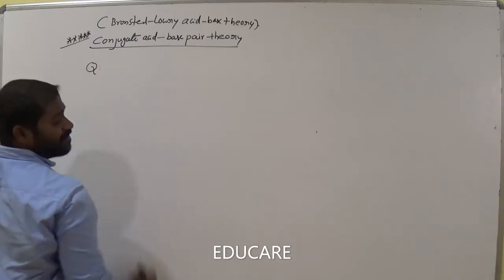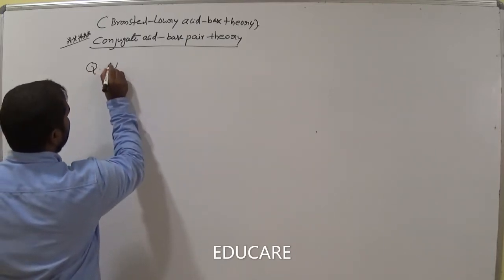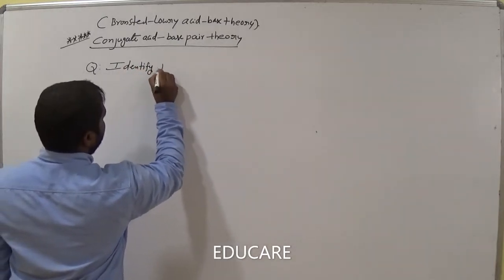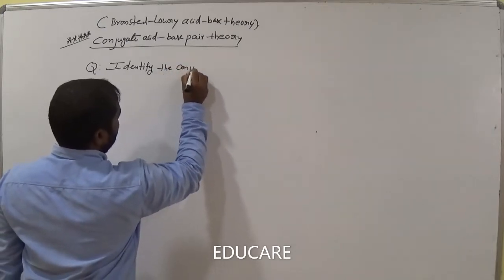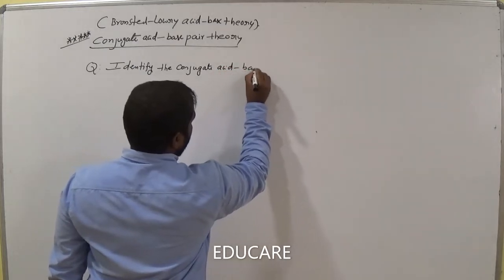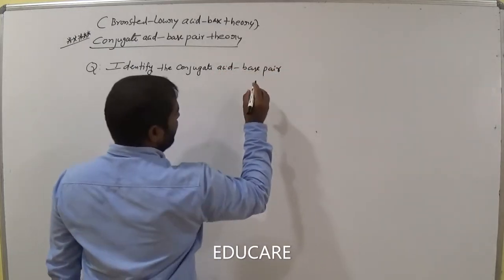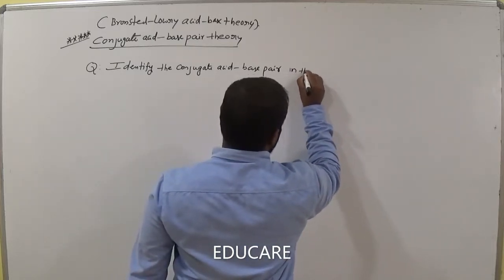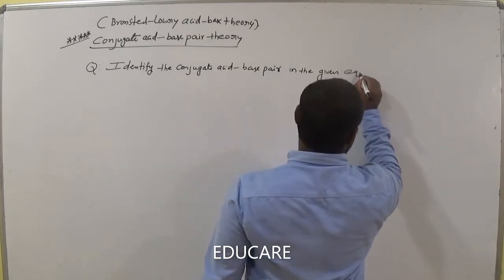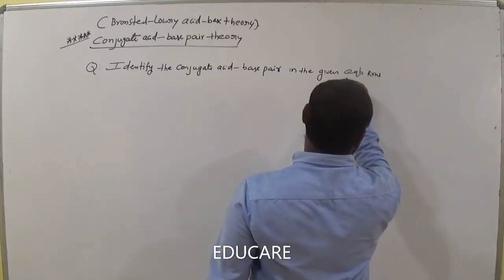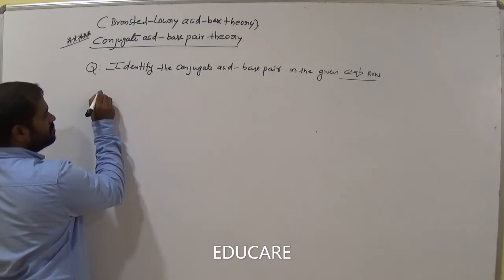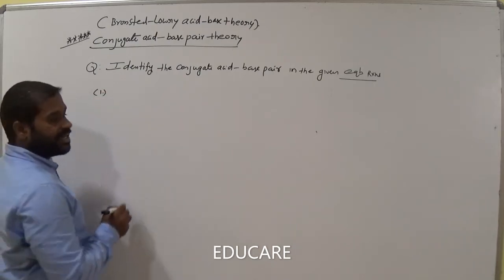Let's write the question. Identify the conjugate acid base pair in the given equilibrium reactions. The first one is